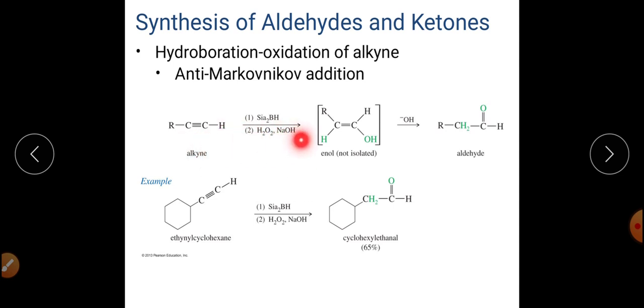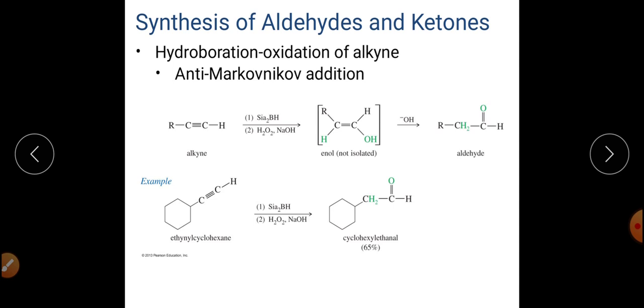So this is a synthetically very important reaction, and the most important point in this reaction is that addition will be in anti-Markovnikov manner. Second one, the addition will be syn if we are particularly talking about the stereochemistry, and the third one is we will have to use sterically hindered borane, right? So this is the reaction by which we can obtain aldehyde. This is another molecule of the alkyne which on hydroboration oxidation will get converted into this particular aldehyde.